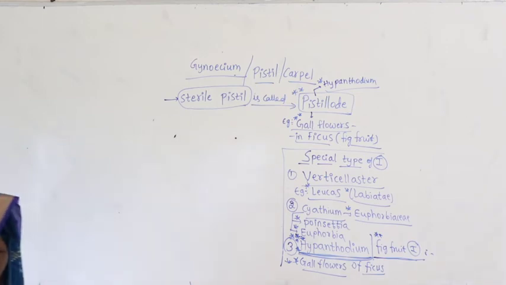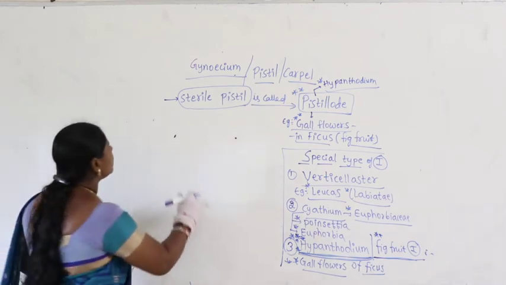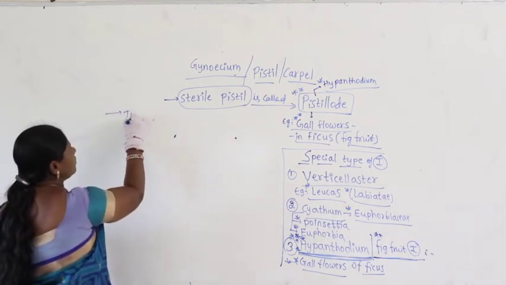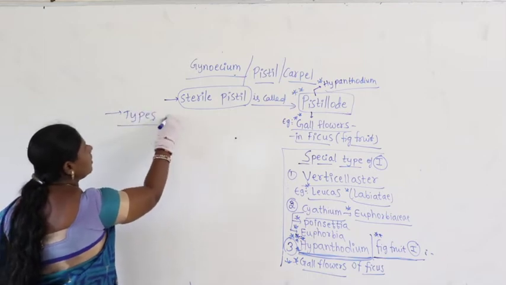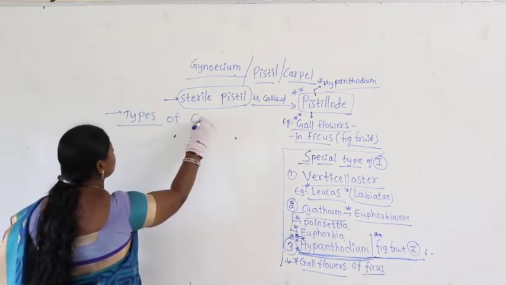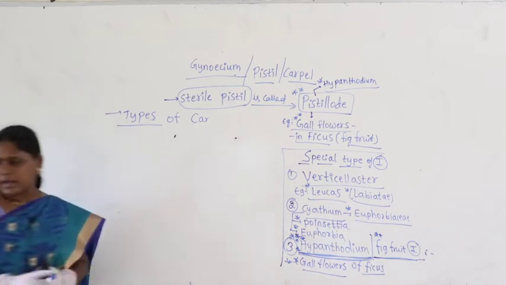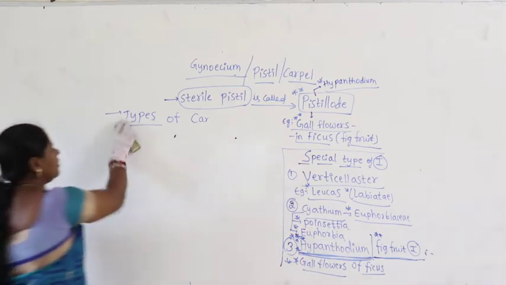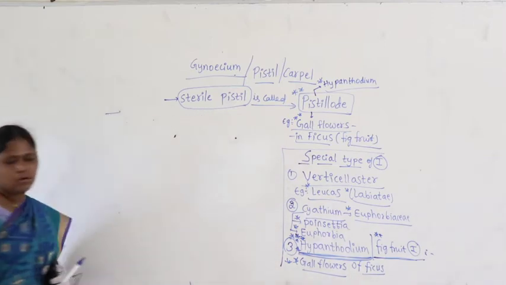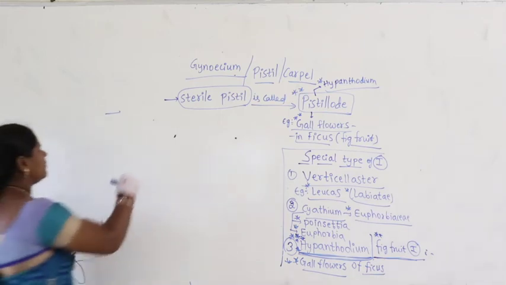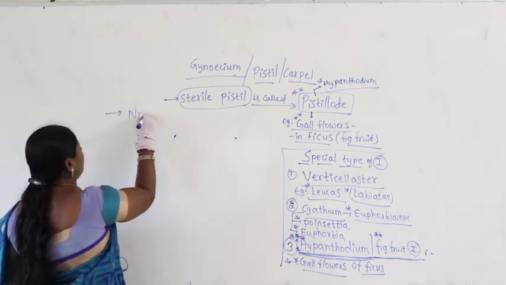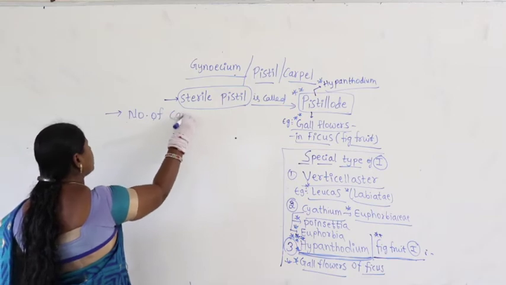So, here we can take into consideration the types of carpels. We can study the types of carpels later. First, let us study the number of carpels.